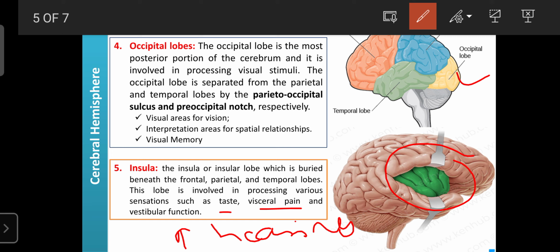Some changes occur, sound is converted into waves, the waves are sent to the brain, and the brain detects the sound and says that this is music. That is all the vestibular function, which is regulated by the insula, the insular lobe beneath the temporal, parietal and frontal lobes. So these are the various functions of the various lobes of the cerebral hemisphere.